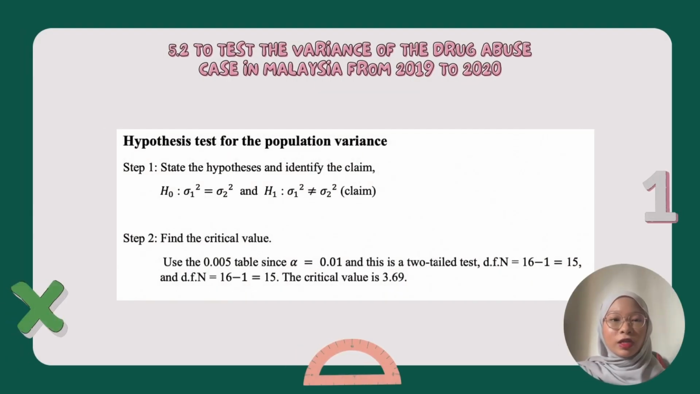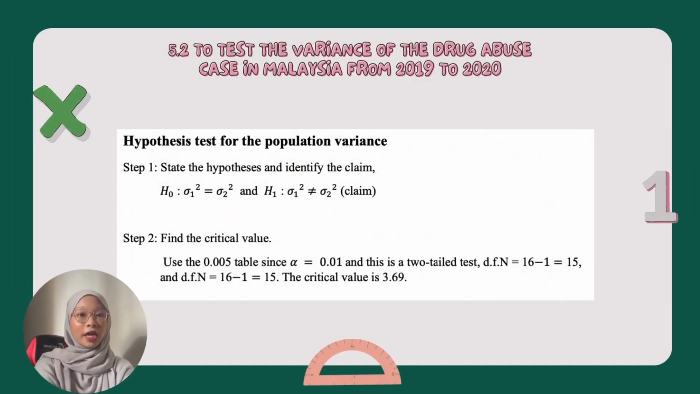To test the variance of the drug abuse cases in Malaysia from 2019 to 2020, we use the hypothesis test for the population variance. Firstly, step 1, state the hypotheses and identify the claim. So here we will test H null, sigma squared 1 is equal to sigma squared 2, and for H1, sigma squared 1 is not equal to sigma squared 2.